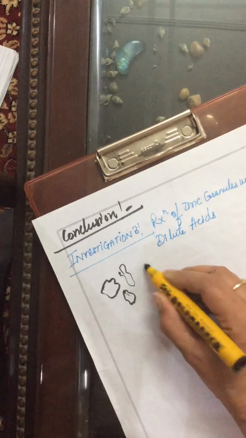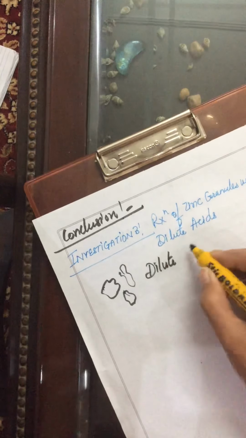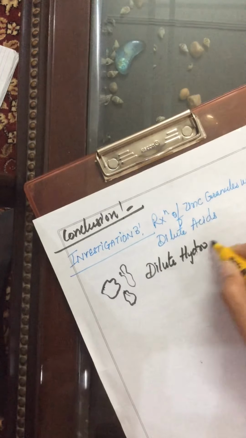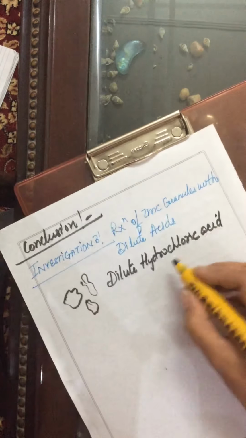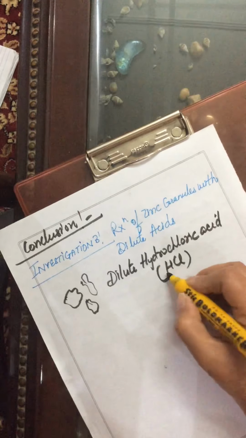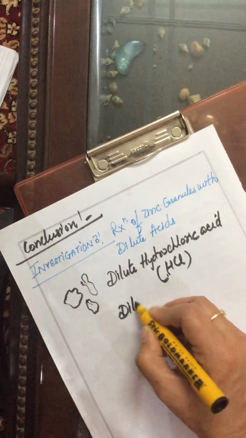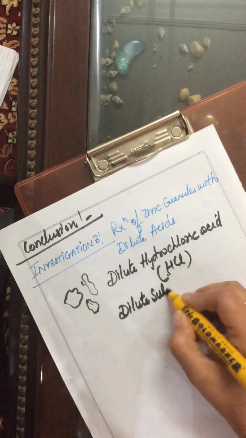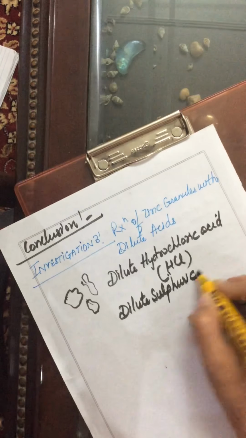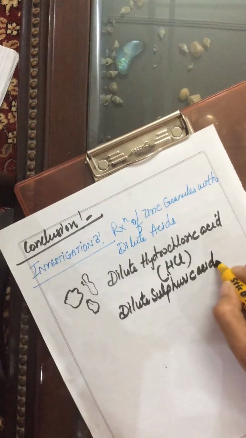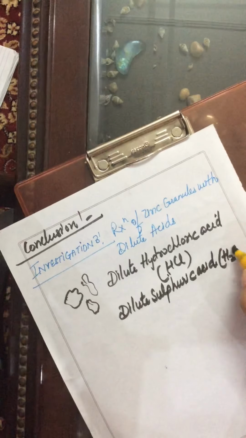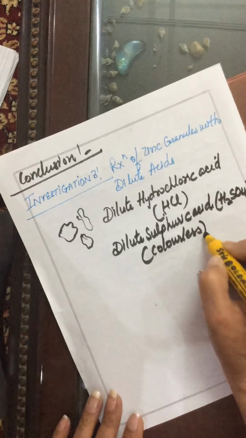And dilute hydrochloric acid, its formula is HCl. And dilute sulfuric acid, its formula is H2SO4. These acids are colorless.